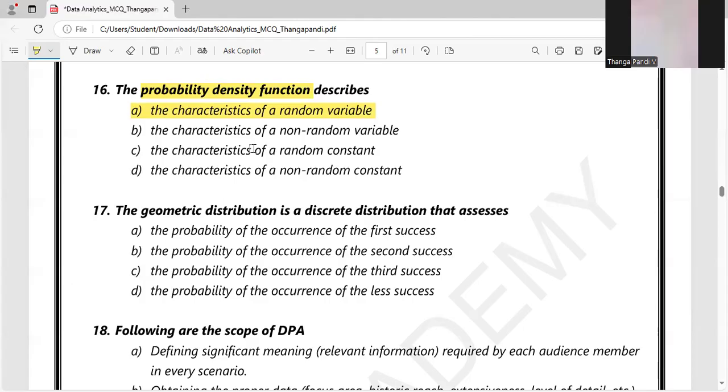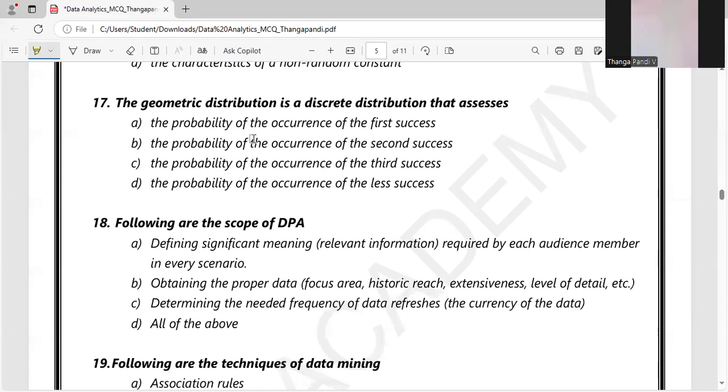And let's move on to the 17th one. The geometric distribution is a discrete distribution that acts as for the what? Let's eliminate the answers. The geometric distribution does not represent the occurrence of the second success. It does not for the third success. The probability of the occurrence of the last success, it's not. So option A is the right answer.